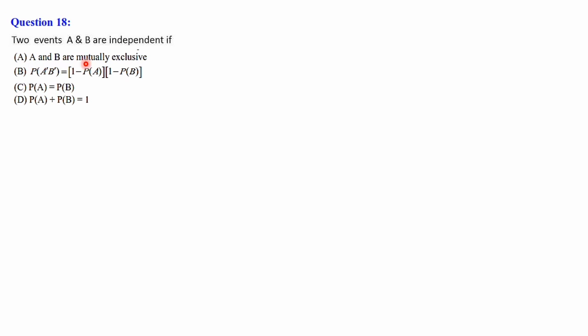Next, we shall discuss question number 18. Two events A and B are independent if, there are 4 options: A and B are mutually exclusive; P of A dash B dash is equal to 1 minus P of A into 1 minus P of B; P of A is equal to P of B; P of A plus P of B is equal to 1. These are the 4 options given to us. We have to choose the most appropriate option.